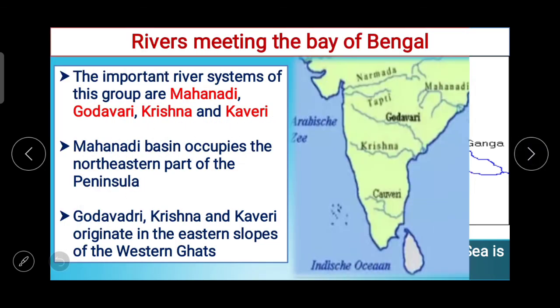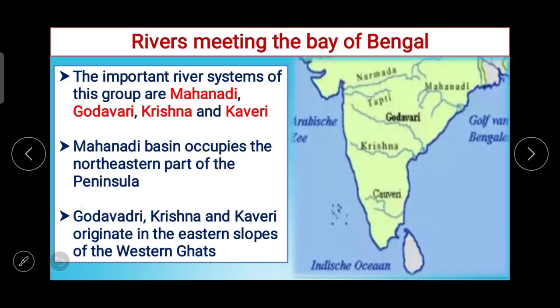And now the next point, rivers meeting the Bay of Bengal. Most of the area of the peninsula is drained by the rivers flowing towards the Bay of Bengal. The important river systems of this group are Mahanadi, Godavari, Krishna and Kaveri.